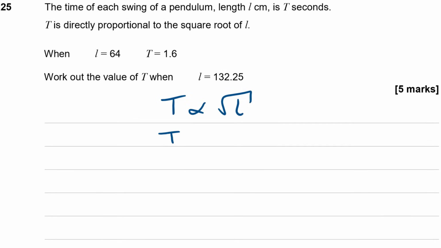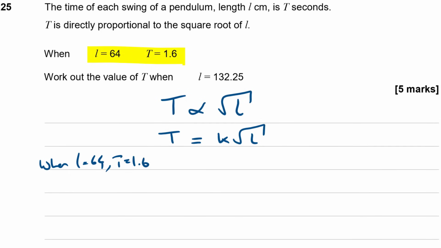Next step, we can replace that proportionality with equals k lots of root L, like that. We're told a pair of values that link L and T together, which we can use now to evaluate k. So when L is 64, T is 1.6, which means that 1.6 equals k lots of root 64.